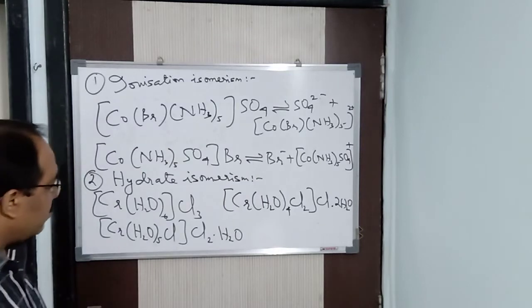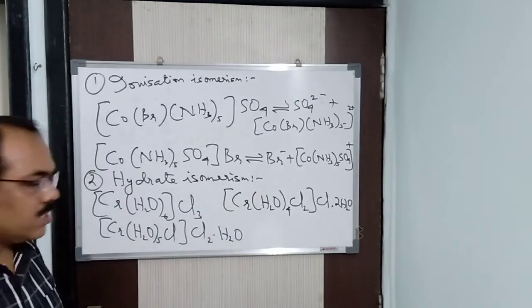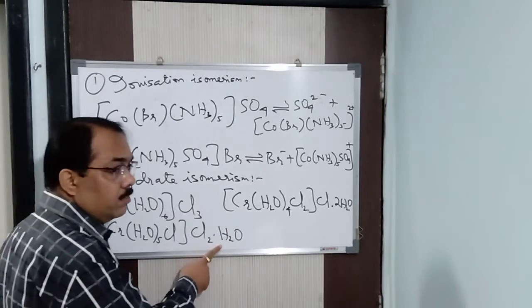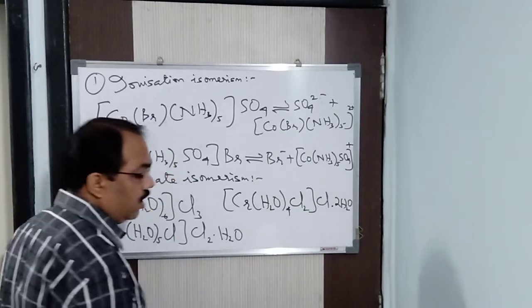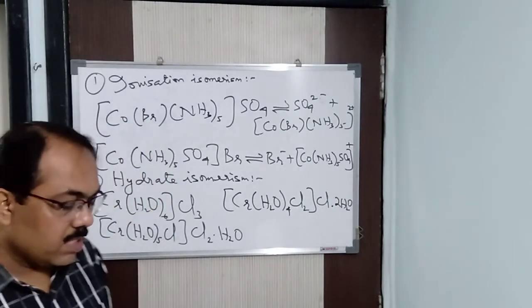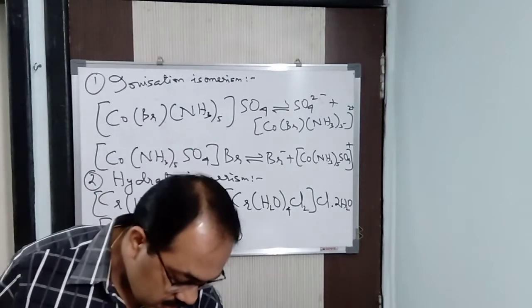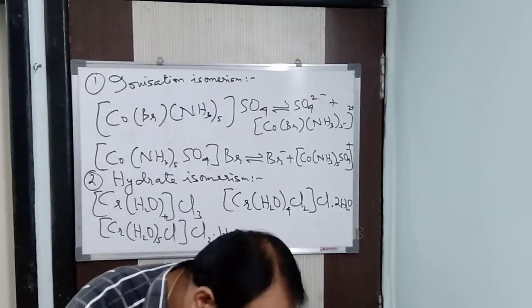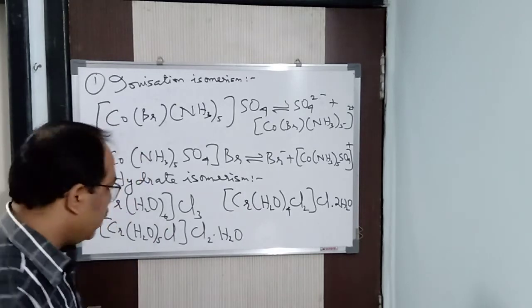And the color differs on the basis of the number of water molecules of crystallization. Here there is one water molecule, so it is blue-green. Here there are 2 water molecules, so it becomes more of a green color, we can say. Clear? In this way, when the water molecule can act both as ligand as well as water of crystallization, then it is known as hydrate isomers, and the phenomenon is known as hydrate isomerism.